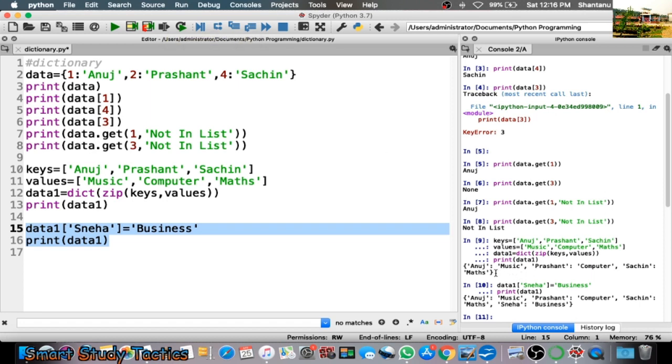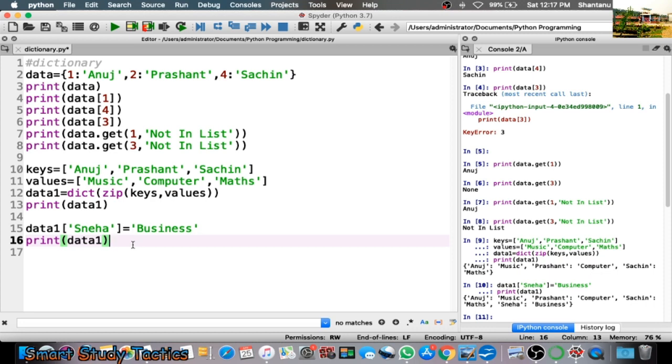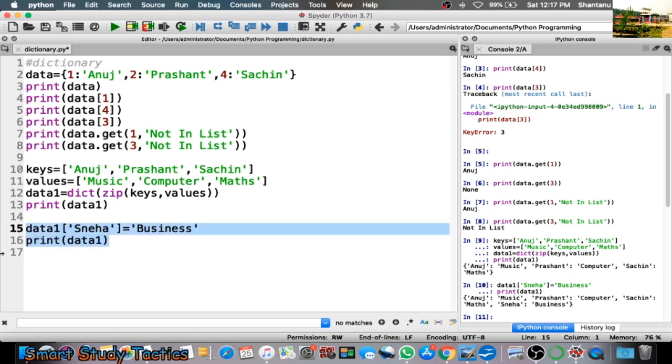Now you can see both the previous list and the new list. The previous list contained Anuj, Prashant and Sachin. Now the new list contains Anuj, Prashant and Sachin as well as Dr. Sneha. Is this clear to all of you? By this method you can create a dictionary, access a dictionary, convert a list into a dictionary, and add some values in the existing dictionary. Is this clear to all of you?